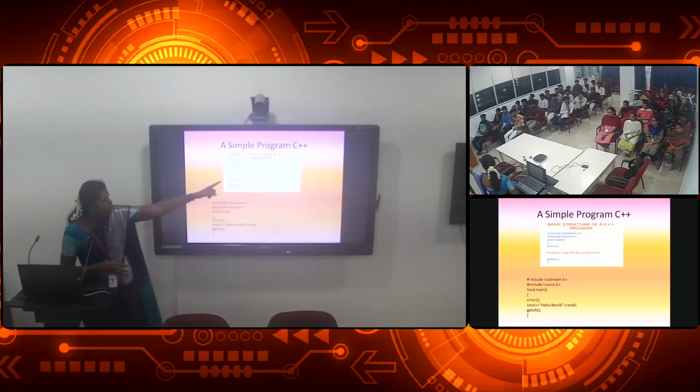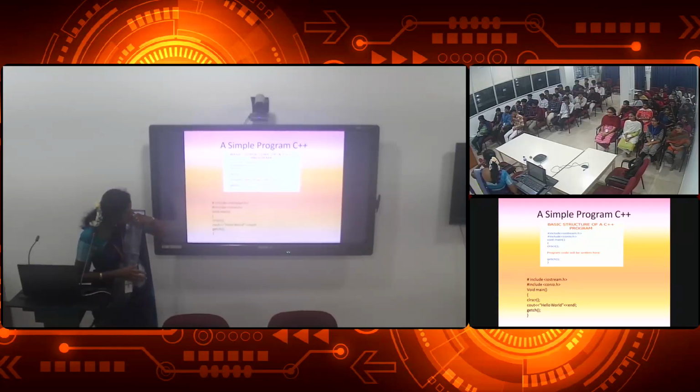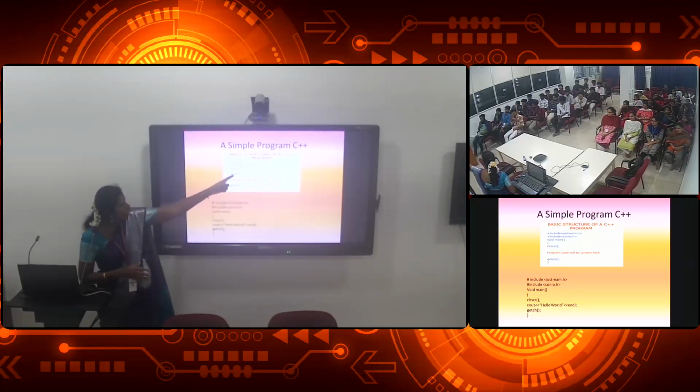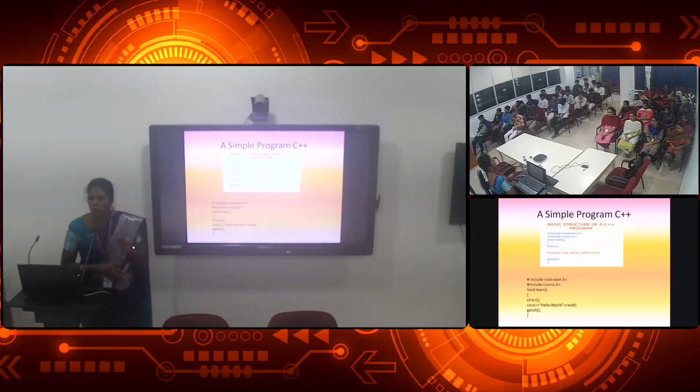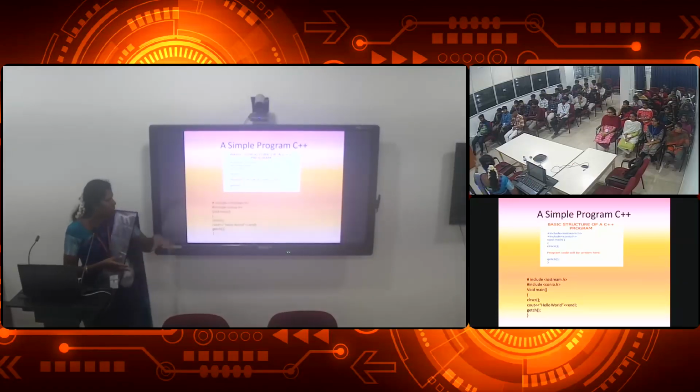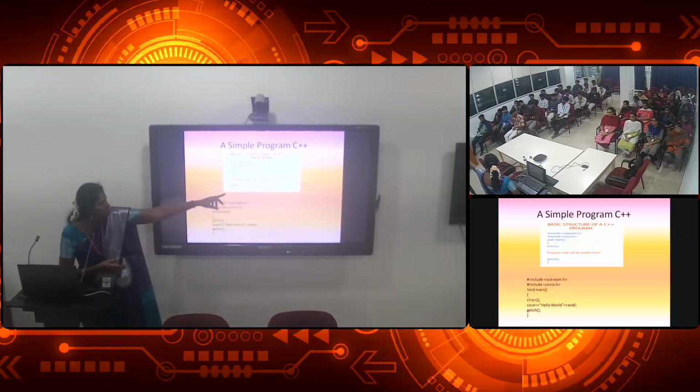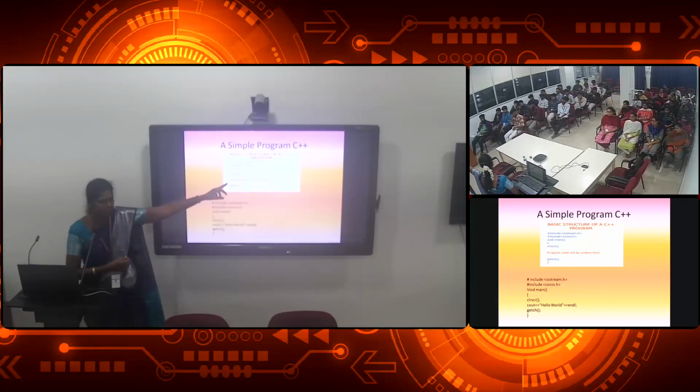In the program, you have it in one version, and this program is in another version. Can you understand? Take this one: hash include iostream.h, hash include conio.h, void main, clrscr is to clear the screen. Previously, they may have run a program in your DOS prompt. If you want to run a new program, you clear that and get a new output using clrscr, and you will have the program code written in this place. Then you will have a getch and you close the brace over here.